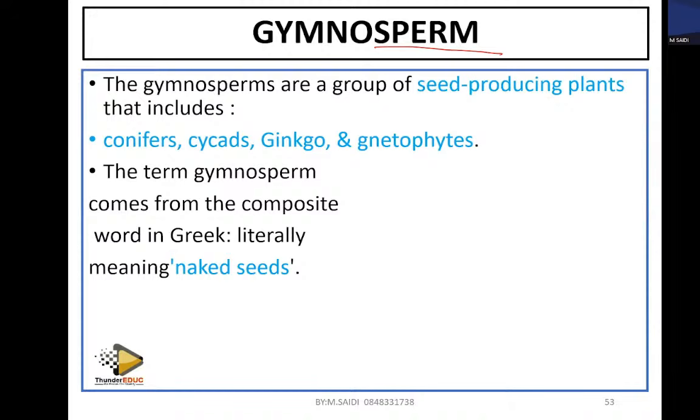When you talk about a coconut, all nuts are gymnosperms except peanuts. Because in science, we don't call them peanuts, we call them groundnuts, and they are not real nuts. In science, we don't classify them as nuts.